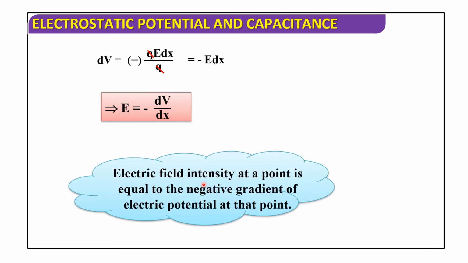So, electric field intensity at a point is equal to the negative gradient of electric potential at that point.